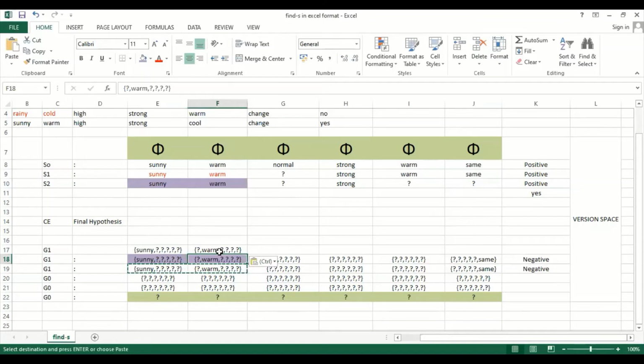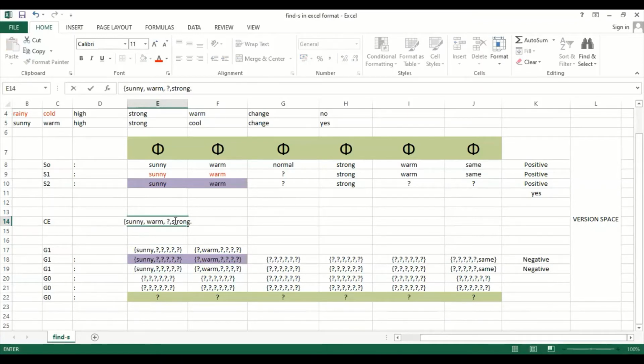Now we can have more options here. Let us say Aldo can play a tennis game when it is sunny, warm, next question mark, again strong, next question mark, question mark, next question mark. So that is the same hypothesis that we were getting from our Find-S algorithm.